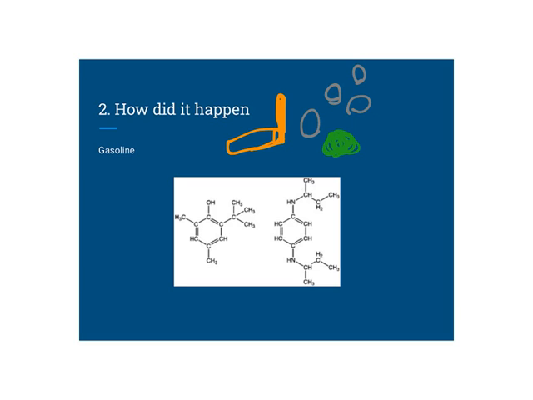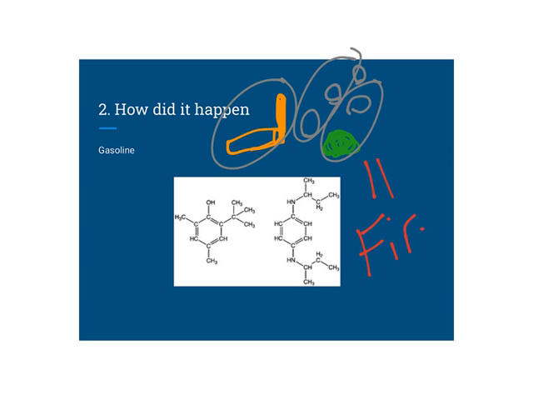And so you need these three things. 1, 2, 3. Fire, fuel, oxygen. And then this equals fire or boom. So you need those three things. And so this is what gasoline looks like. If we look at the molecular structure of gasoline, this is what it looks like. And so it's all these C's and H's. That's pretty much all it is. There's an N right there. But pretty much it's all C's and H's.